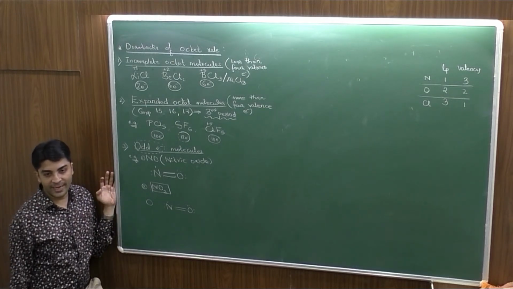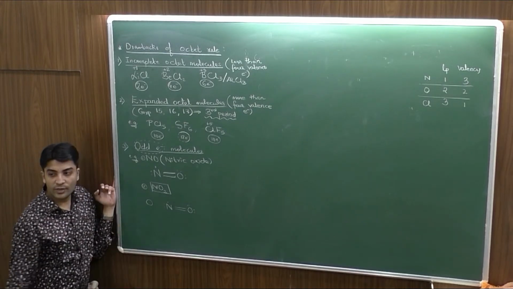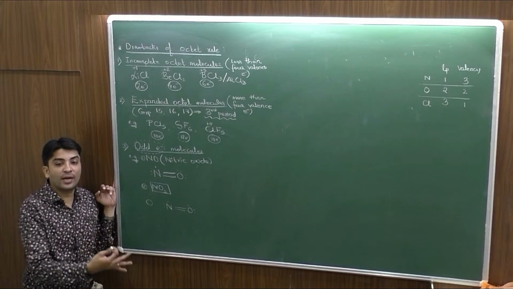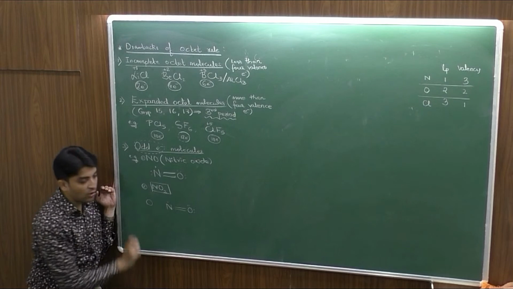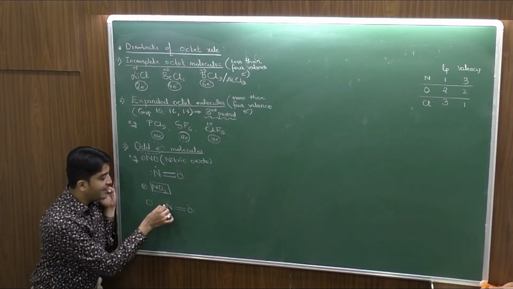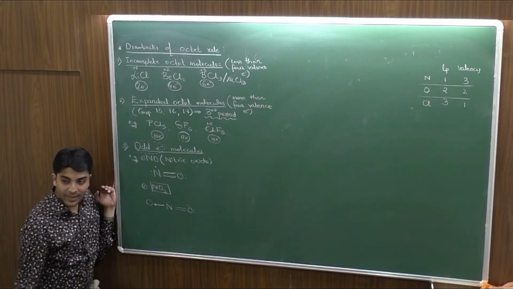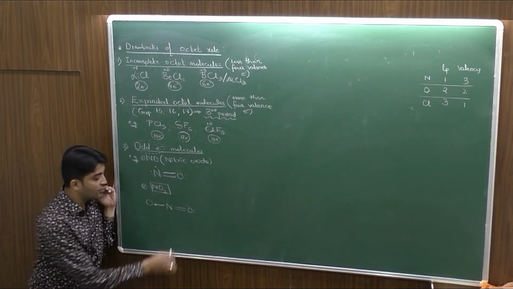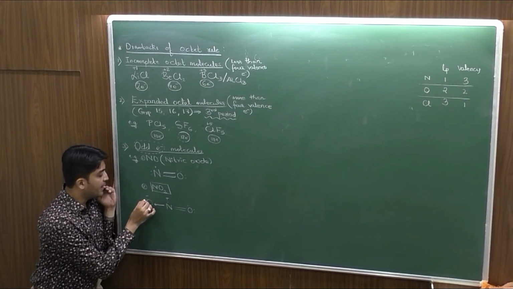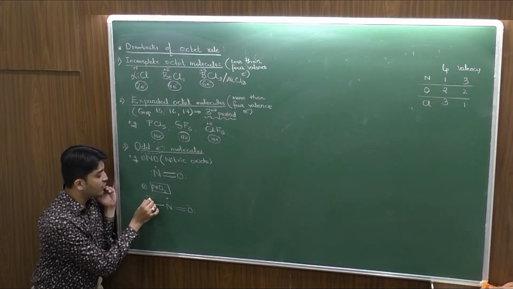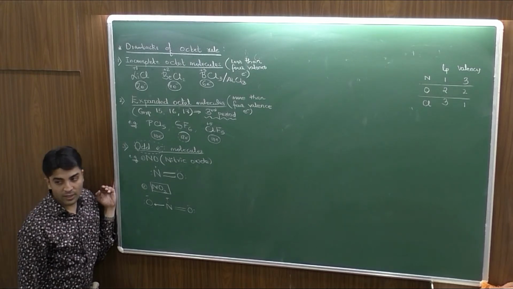What will be the bonding between N and O? It will be a coordinate covalent bond, because oxygen has requirement of 2 electrons, nitrogen has extra 2 electrons which it can donate. So whenever a lone pair is donated, it forms a coordinate covalent bond indicated by an arrow from donor to acceptor, thereby acquiring a formal charge on nitrogen as +1 and oxygen पे minus. Oxygen minus indicates the presence of 3 lone pairs.